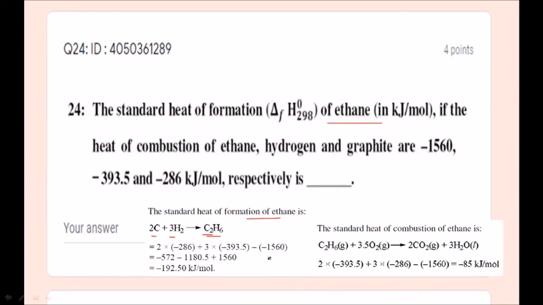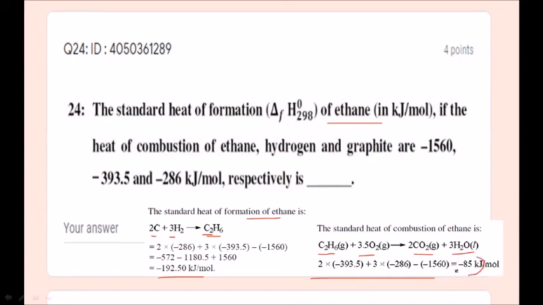Ethane. So minus 15.60. Just simplify this equation, you are going to get minus 192.50 kilojoules per mole. In the same way, for the standard heat of combustion of ethane, when you burn ethane in presence of oxygen, you are going to get carbon dioxide and water. So if you calculate in this way, you are going to get minus 85.